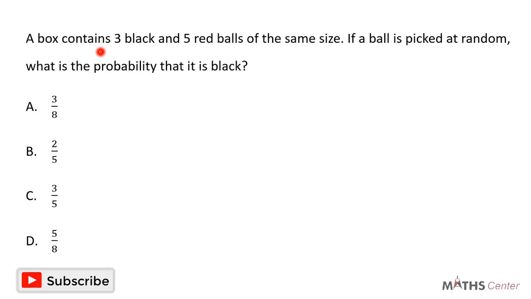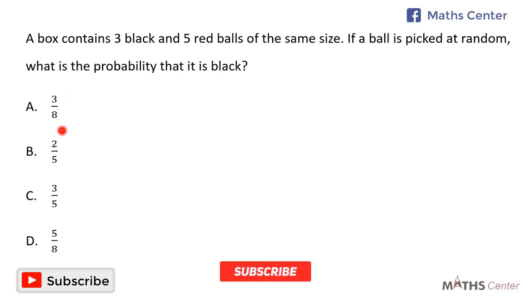A box contains 3 black and 5 red balls of the same size. If a ball is picked at random, what is the probability that it is black? This is a multiple choice question, and so you solve the question, and after that you pick the correct option.